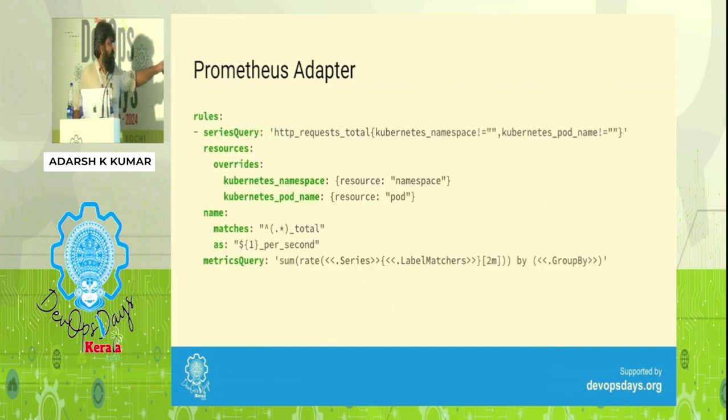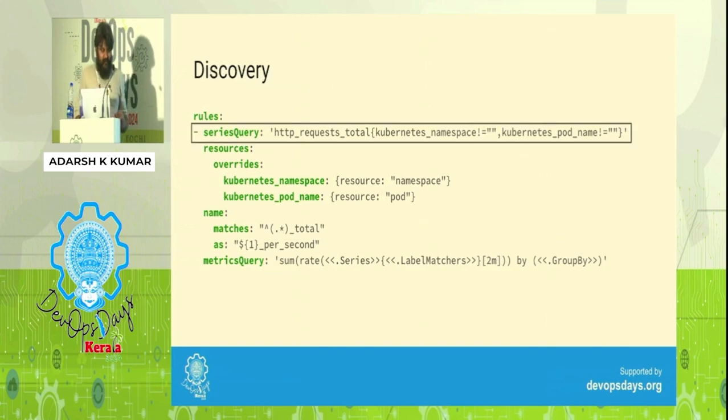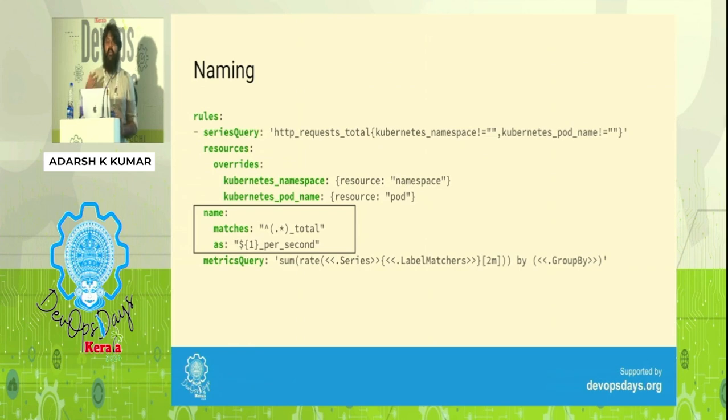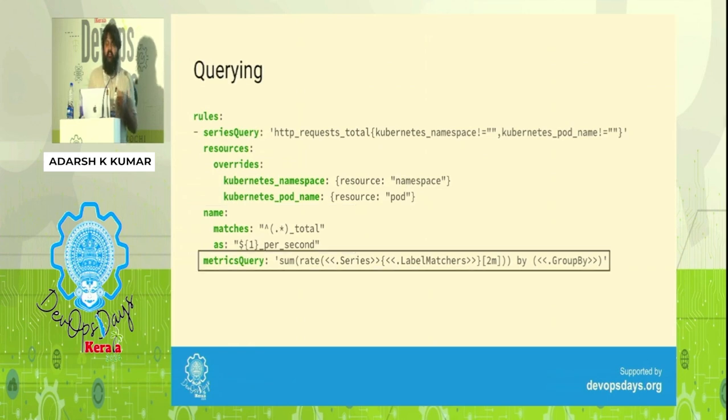This is how a configuration would look if you want to configure Prometheus Adapter to make this whole scaling work. There are various parts to it. The first part is discovering the time series. Second is associating that metric to a pod or any other Kubernetes object, because we said it is with respect to anything running inside your Kubernetes cluster. There is another type called external metrics, so not necessarily in all cases, but if you want to associate to something within your pod, this is where that happens. Then, how do you want to name that metric when your metric API returns it? Finally, the actual query that you are going to fire to Prometheus. Don't worry about the details of this.